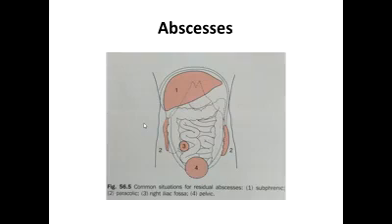In both cases, the right iliac fossa, right paracolic gutter, and ultimately the pelvis is the most common site of collection because it's the most dependent part. So you can have collection anywhere, but the common sites are subphrenic, paracolic gutters, right iliac fossa, pelvis, and interloop collections. Multiple interloop collections.